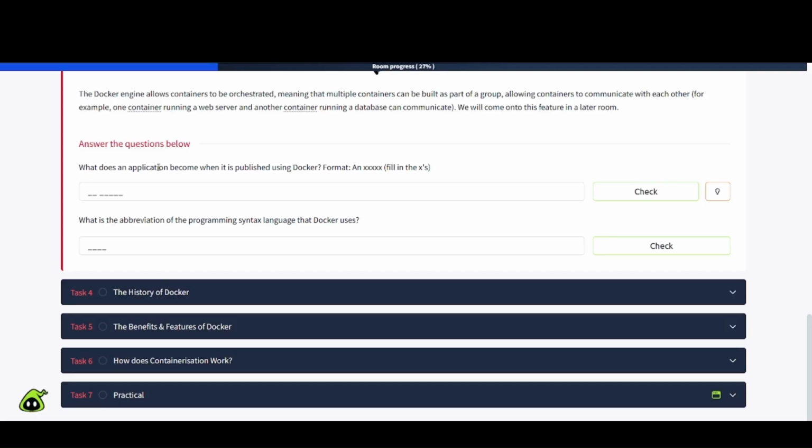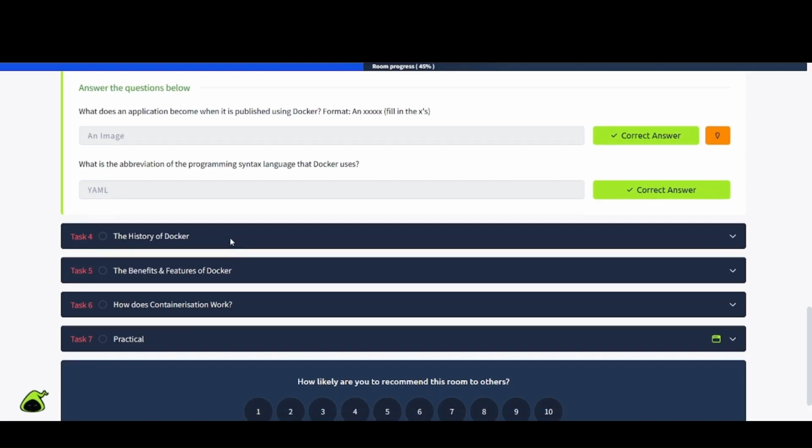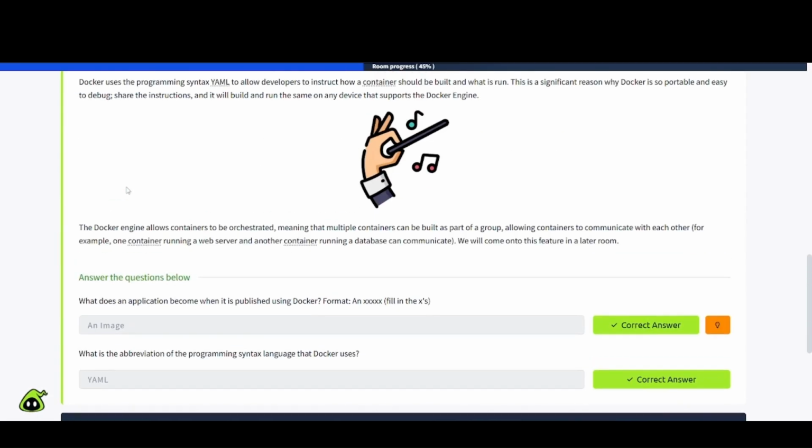We have some questions here. What does an application become when it's published using Docker? And it has X's here. Fill in the X's. Okay, so I think it's an image for this one. What is the abbreviation of the programming syntax language that Docker uses? And that's YAML. I think that stands for yet another markup language, if I'm not mistaken.